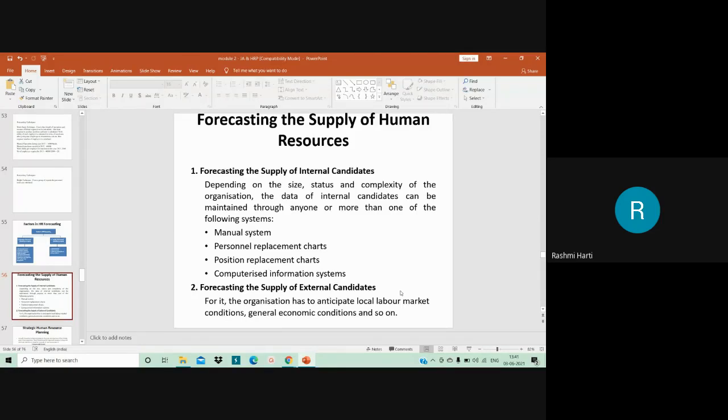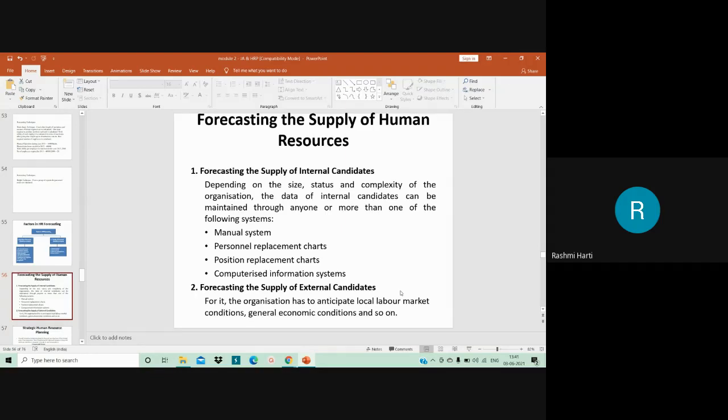And then you can also have a computerized information system in which everything is stored, and you immediately get the information as to who is the right person to take up that particular position or assignment. So promotions, job posting, and succession planning can be easily done through this computerized system. So this is the forecast of supply of internal candidates.